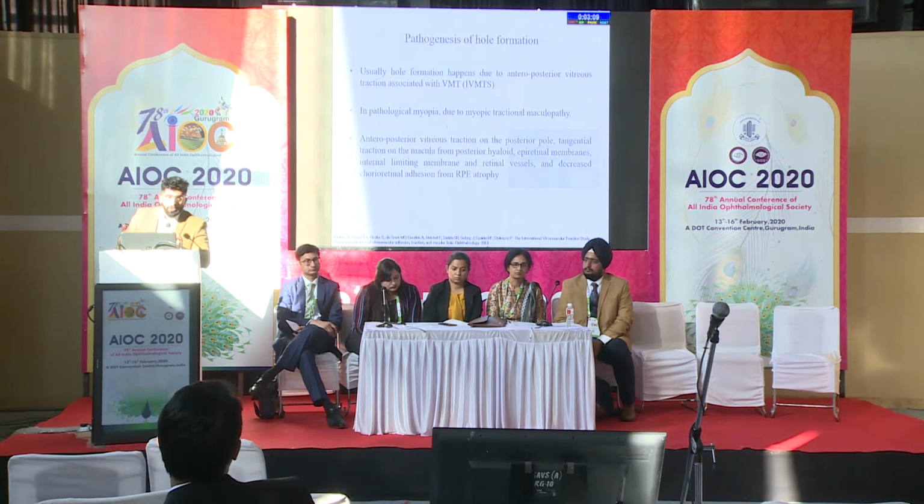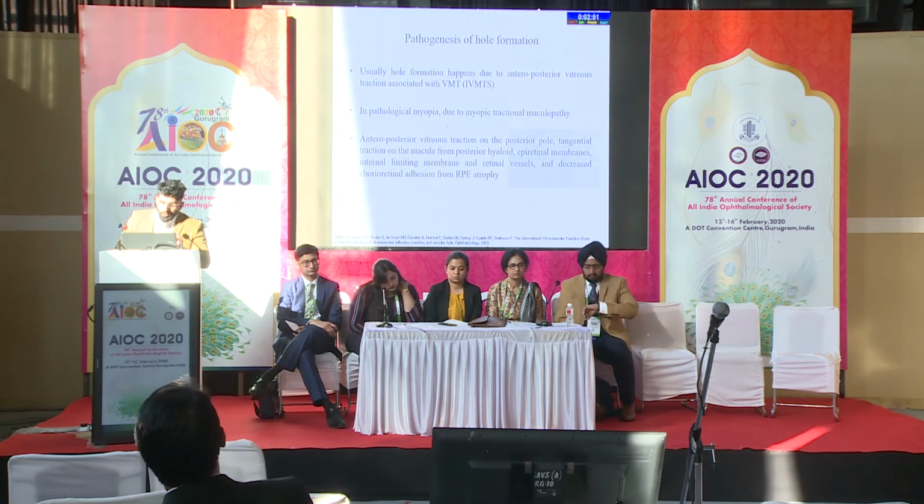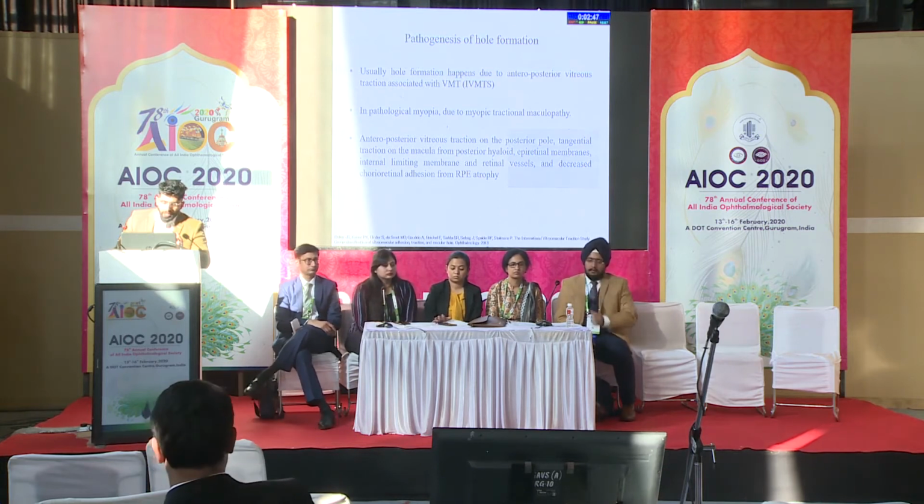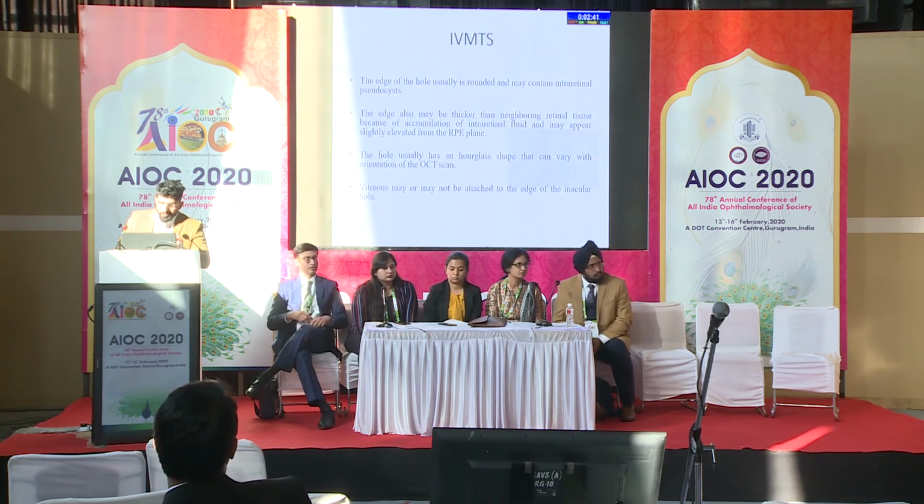Now, what is the usual pathogenesis of hole formation? According to the International Vitreomacular Traction Study, usually the hole formation happens due to anterior-posterior vitreous traction associated with vitreomacular traction. In pathological myopia, stage 4 MTM leads to a full thickness macular hole. There is anterior-posterior vitreous traction on the posterior pole, tangential traction on the macula from the posterior hyaloid, epiretinal membranes, ILM, and the retinal vessels, and also decreased chorioretinal adhesion from the RPE atrophy can lead to hole formation.